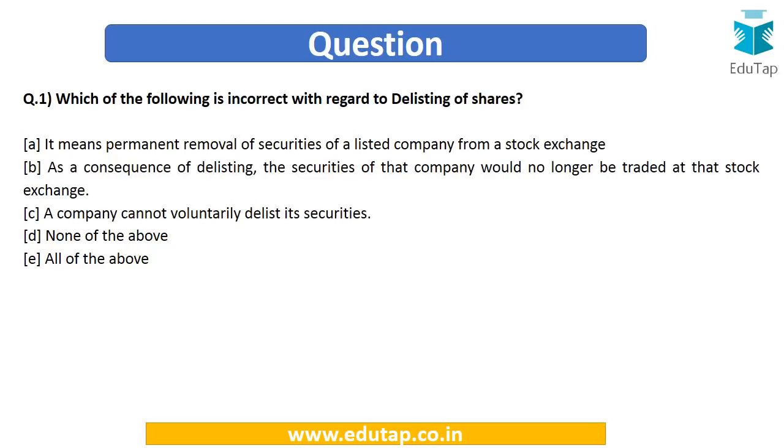So friends, let's start with the first question. Which of the following is incorrect with regard to delisting of shares? Options are: it means permanent removal of securities of a listed company from a stock exchange. As a consequence of delisting, the securities of that company would no longer be traded at that stock exchange. A company cannot voluntarily delist its securities. None of the above or all of the above.